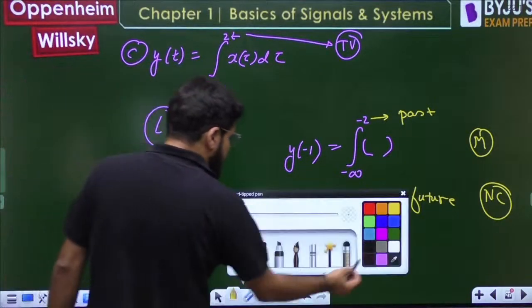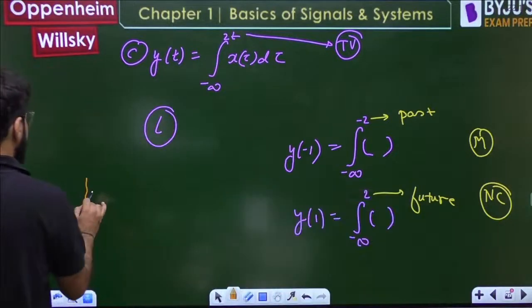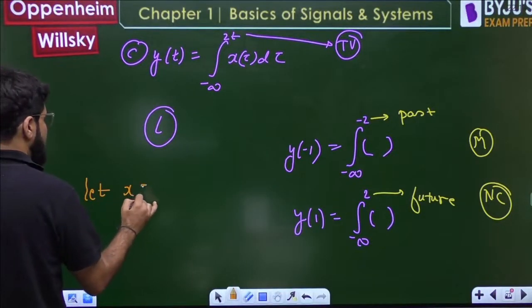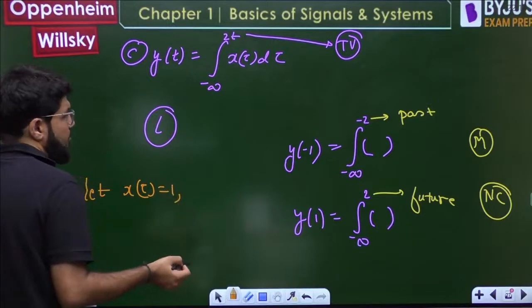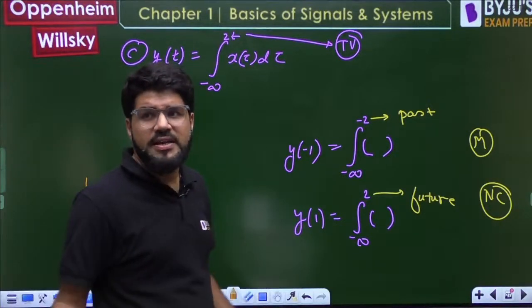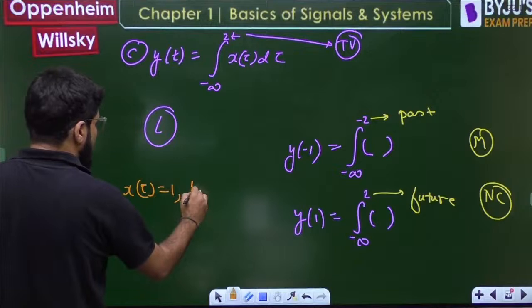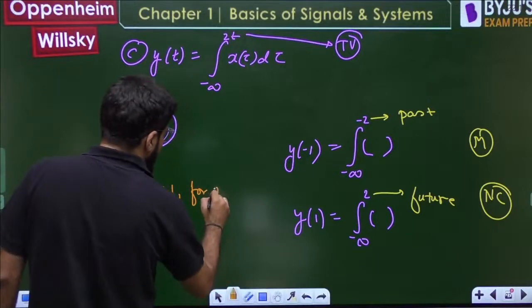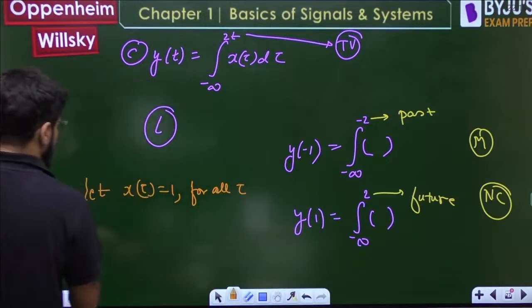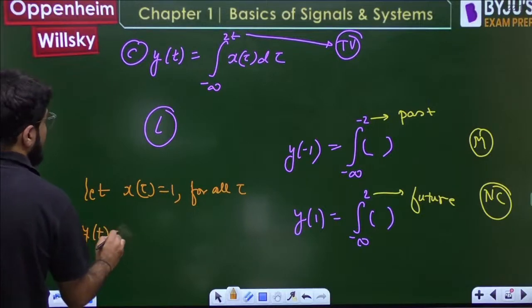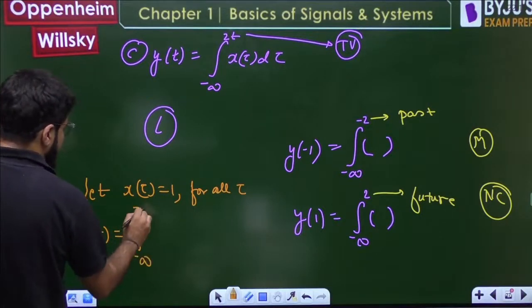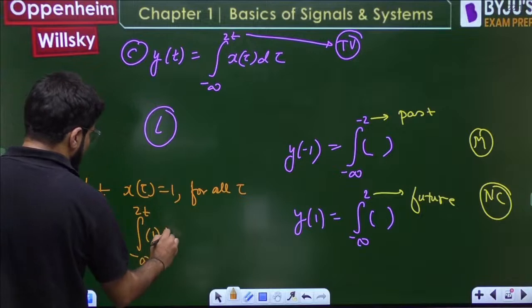What is left? Stability. Is it stable? Let x(tau) equal 1, a bounded input. Take a very simple value: x(tau) equal to 1 for all tau. So what is the value of y(t)? Integral from minus infinity to 2t of 1 d tau.